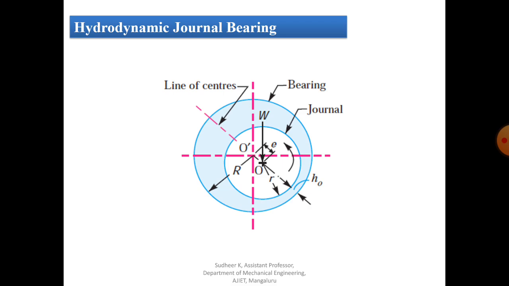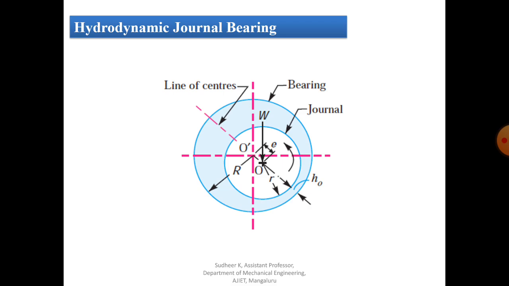Now we have different types of bearing, that is short bearing as well as long bearing. If the ratio of the length to diameter of the journal is less than 1, then we call it a short bearing. That is L by d, where L is the length and d is the diameter of the bearing.